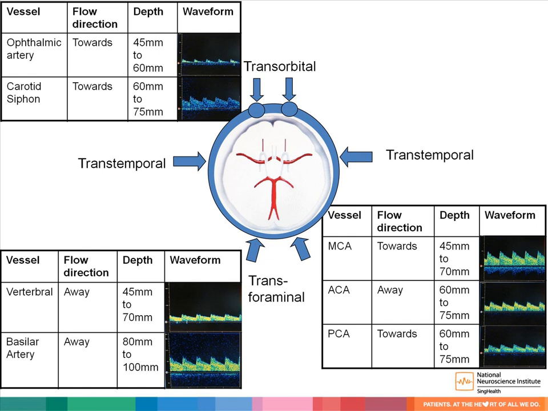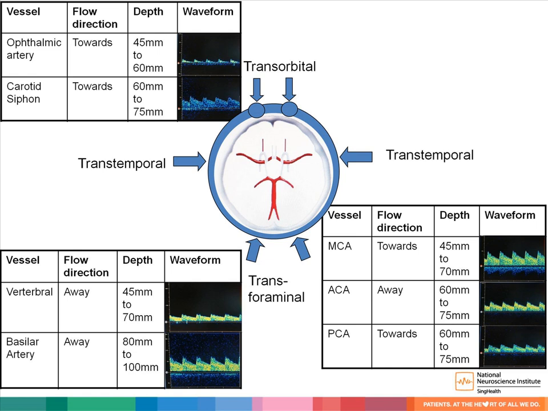This slide shows the different windows which could be used to assess the different vessels within the brain. The transtemporal window, which is located at the temple of the patient's head, could assess the MCAs, ACAs, and PCAs. The direction of flow of MCAs and PCAs is towards the probe, while ACAs are away from the probe.